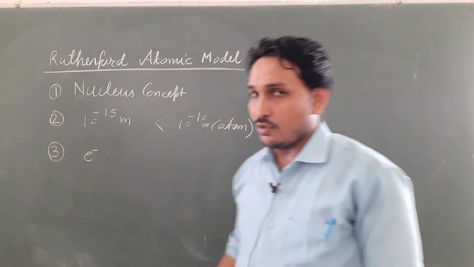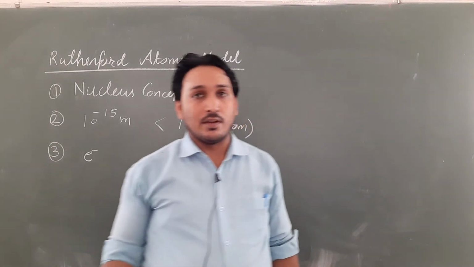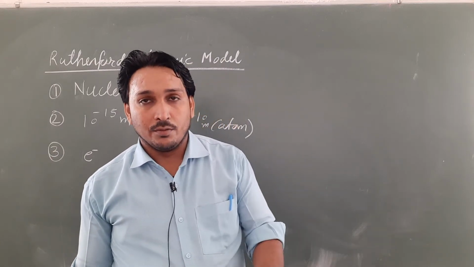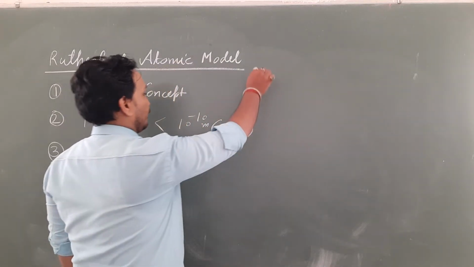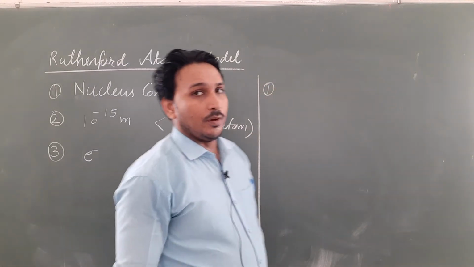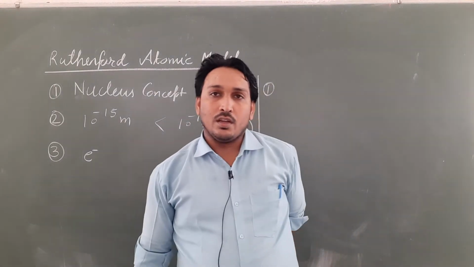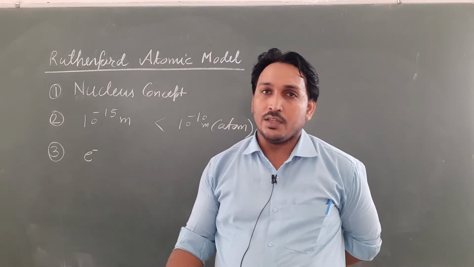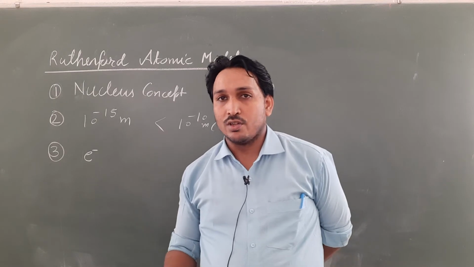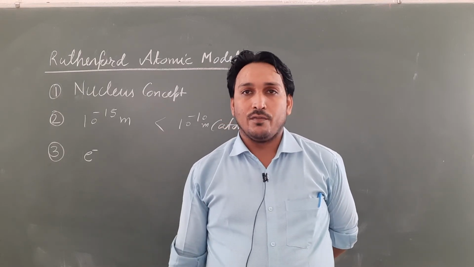But this model also could not explain several things, and that's why this model failed and was not considered anymore. The first failure is this: when a charge is moving in a circular path, it is an accelerated motion, and whenever a charge is in accelerated motion, it radiates electromagnetic waves.